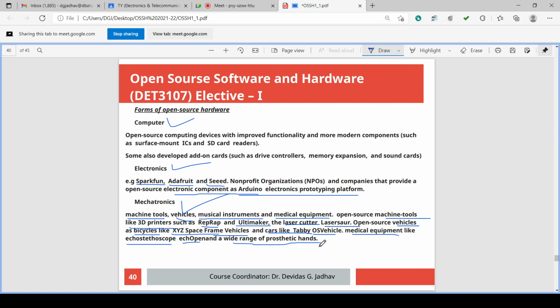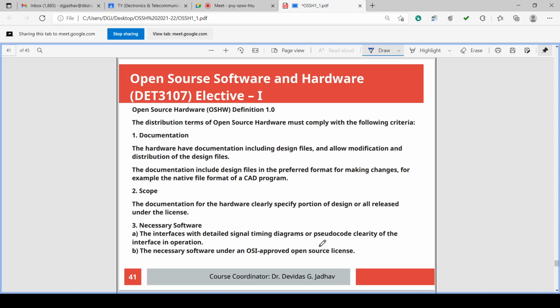The name is like that only. Then medical equipment, echo stethoscope or Echo Open, and a wide range of prosthetic hands. All these are open source hardware examples under mechatronics.